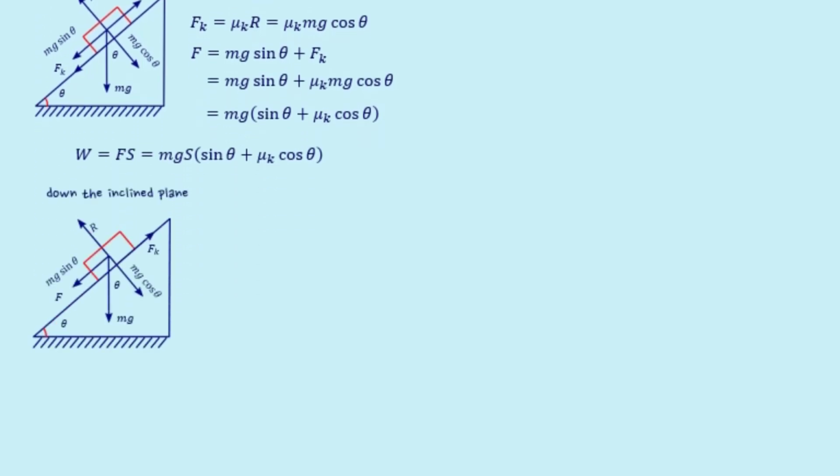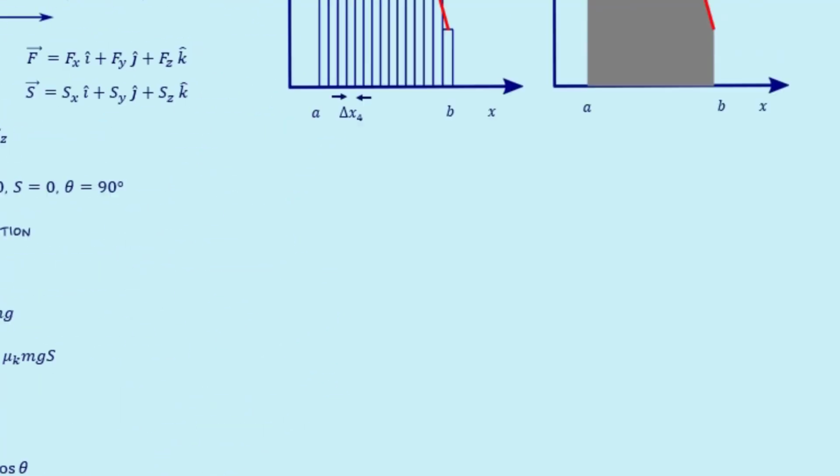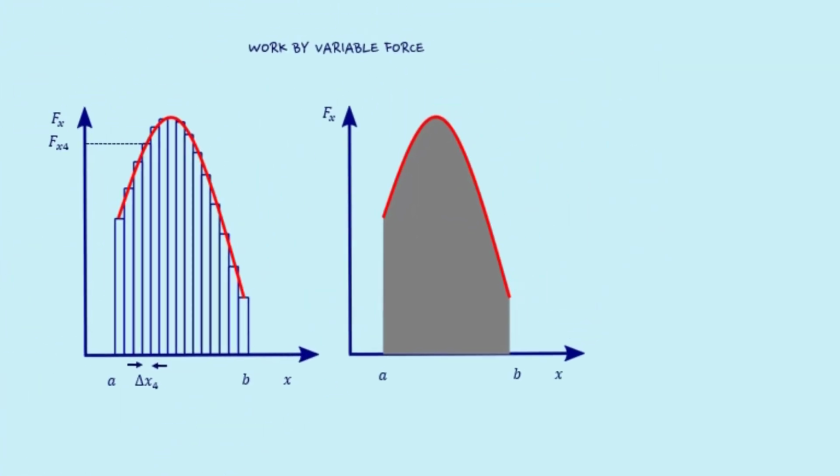Similarly, we can evaluate the work done when an object is moving downward over an inclined surface. In this case, the frictional force will be in the upward direction and the work done against the frictional force is going to be W = mgs times (μk cos θ − sin θ).